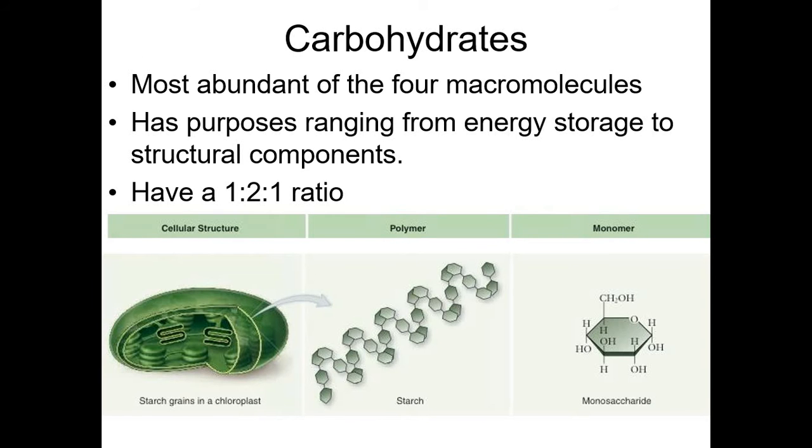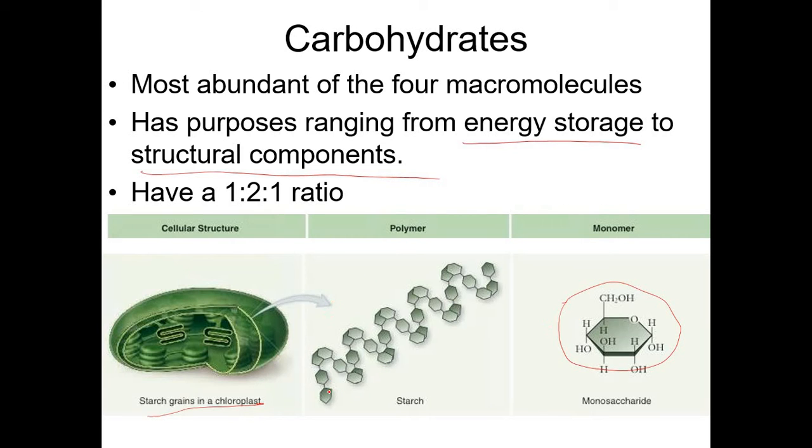Now, let's proceed with carbohydrates. So this is the first major biomolecule that we'll discuss. So carbohydrate is the most abundant of the 4 macromolecules. And the purposes of carbohydrates range from energy storage to structural components. Okay, so for example, we have the starch grains in a chloroplast. So starch is composed of a polymer, this polymer. So the monomer of these are these monosaccharides, the glucose.